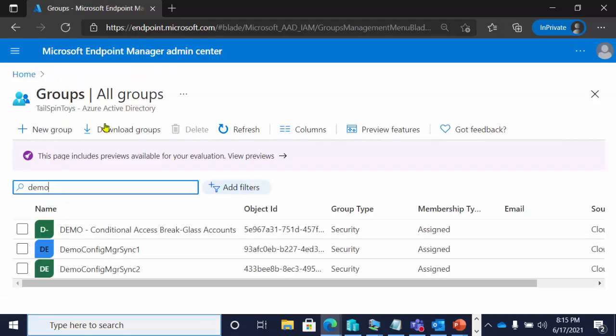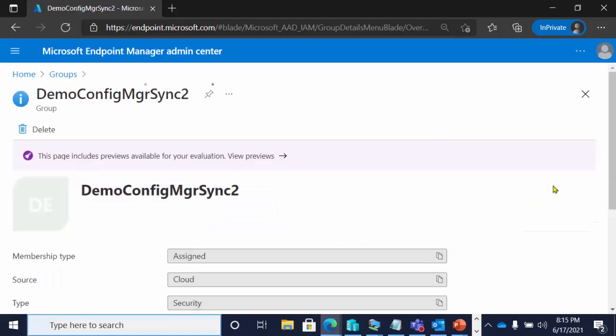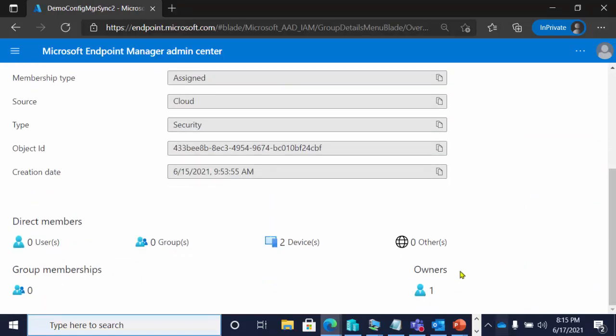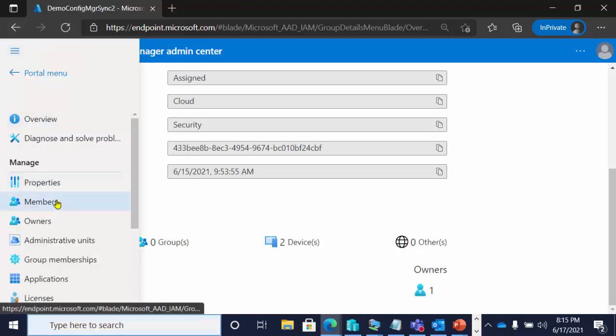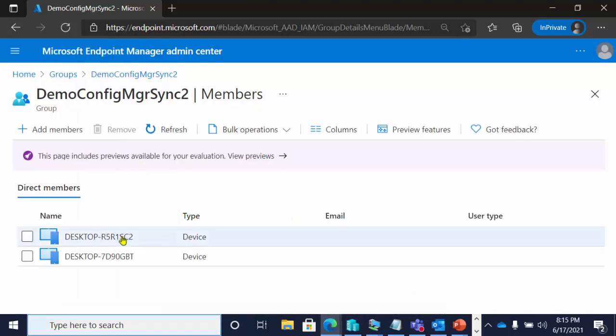But then if I go to groups and look at demo config manager sync 2, again, you'll see that I have an owner here. And then if you look at members, in fact, I have 2 members here, right? And so this one is working. The other one is not working. Why, right? Why is that the case?